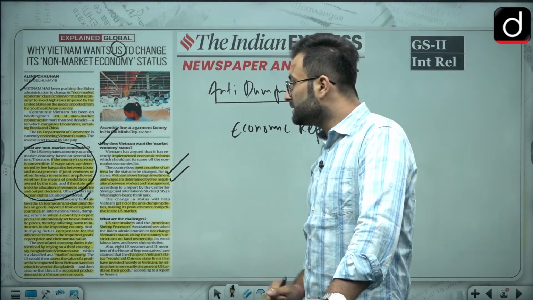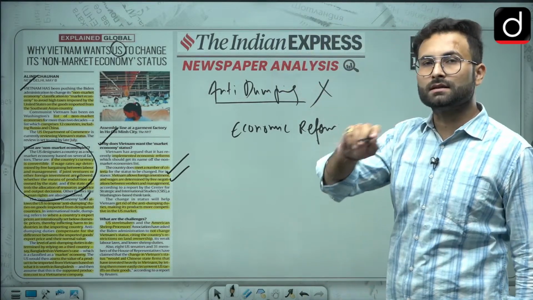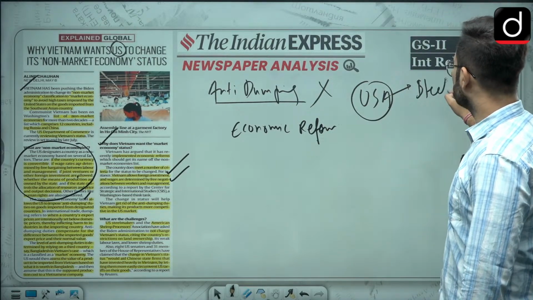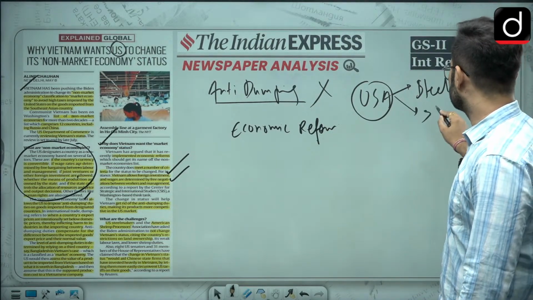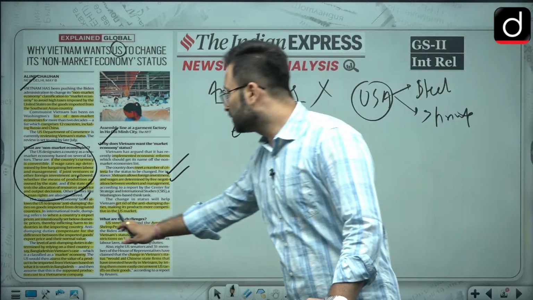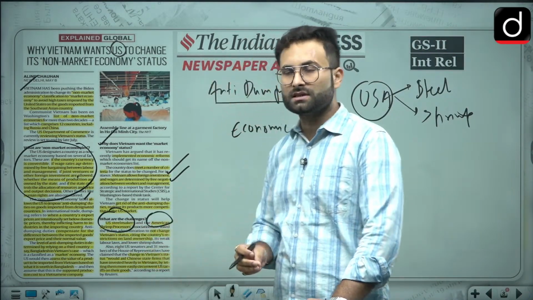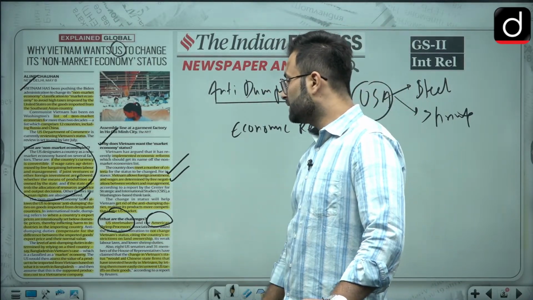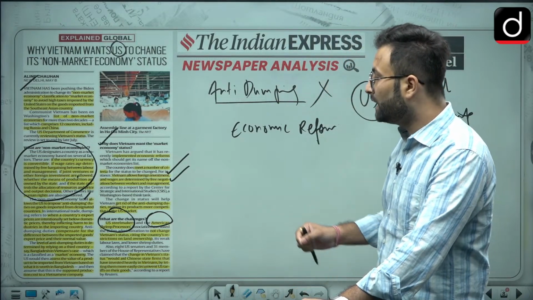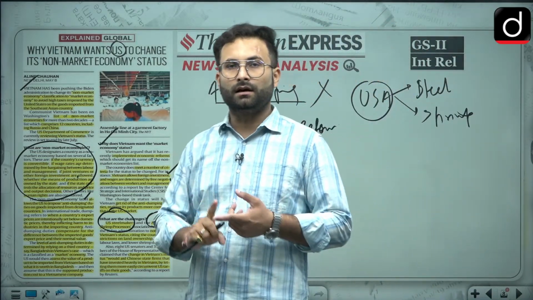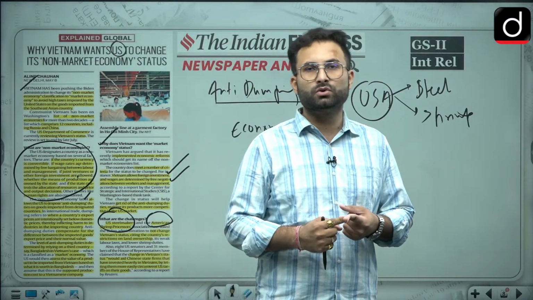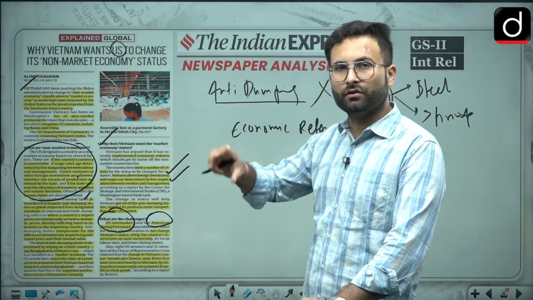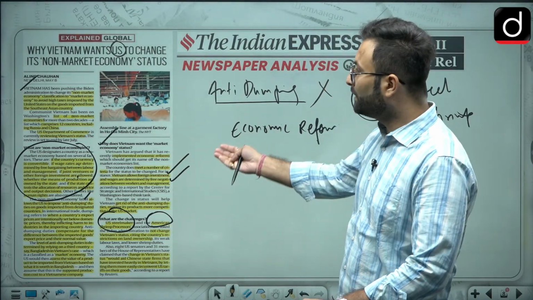So what are the challenges? The challenge is that in the USA, the domestic industries, the iron and steel industry, steel manufacturers and the shrimp producers, are two industries which have some reservations. They are going for not changing the status of Vietnam, citing the country's restrictions on labor and land ownership. They are saying there are various restrictions on labor-related issues and land ownership-related issues in the country, because of which their costs will be low and ultimately that will harm the domestic industry.